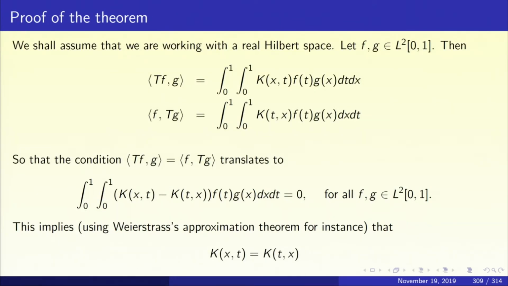Again, we are going to assume that the kernels are continuous and the Hilbert space is real for simplicity. Take f, g in L2 of 0 1, then what is the inner product of Tf and g? It is integral 0 to 1 of k(x,t) f(t) g(x) dt dx. So, first we compute Tf. What is Tf? Integral of k(x,t) f(t) dt, and then we are taking inner product with g(x). So, one more integral comes. So, it becomes a double integral.